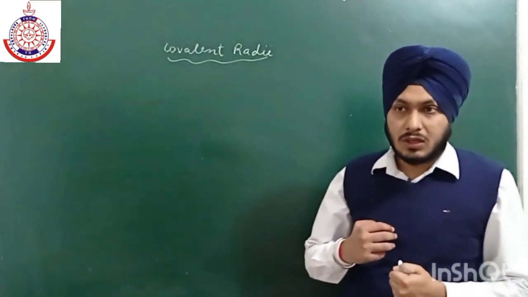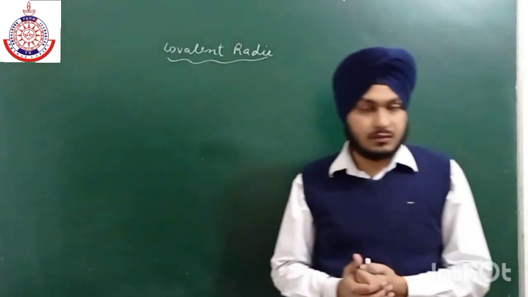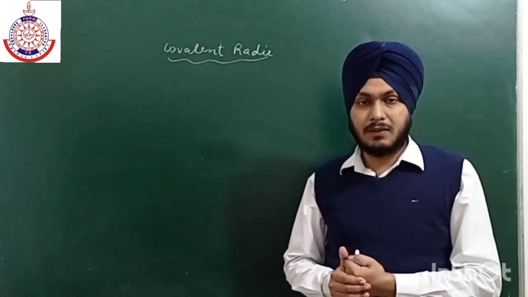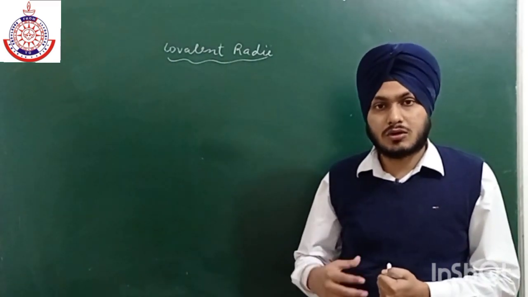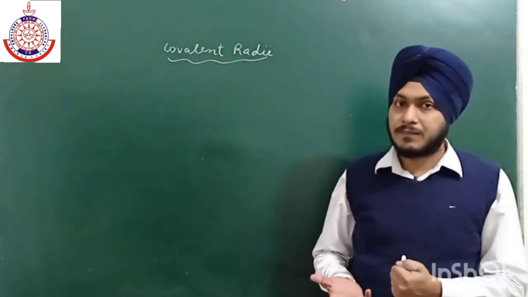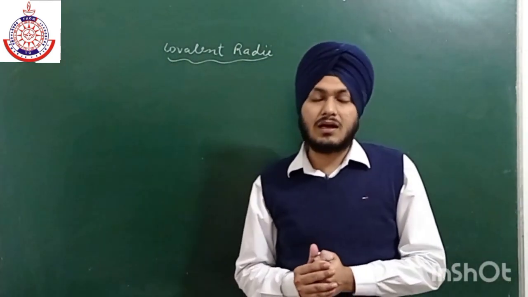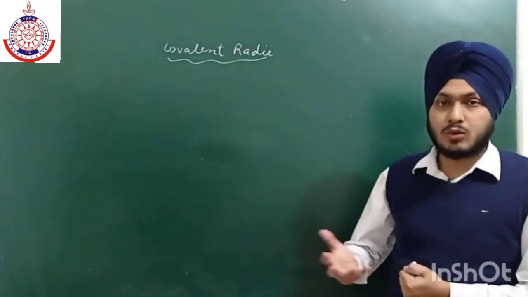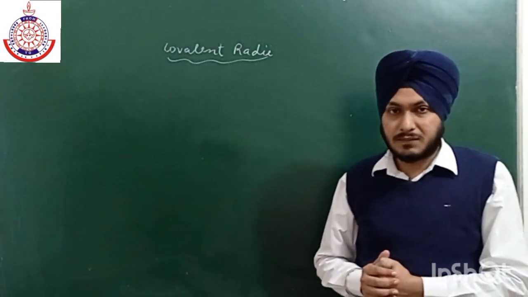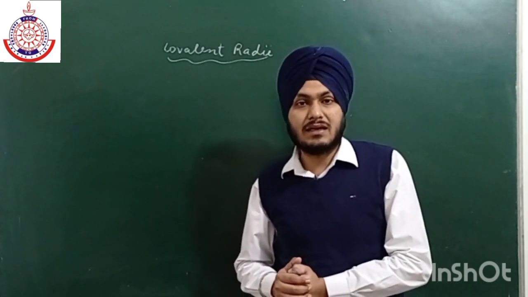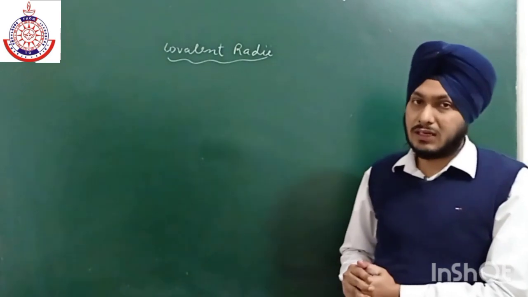So in order to complete its octet, it has to accept 4 electrons, which is not energetically favorable. It has to accept 4 electrons or remove 4 electrons to get the noble gas configuration. Both are energetically unfavorable. A large amount of energy is required to eject 4 electrons from any of these elements. So the tendency to form ionic bonds is very less. That is why I am discussing covalent radii, not ionic radii.